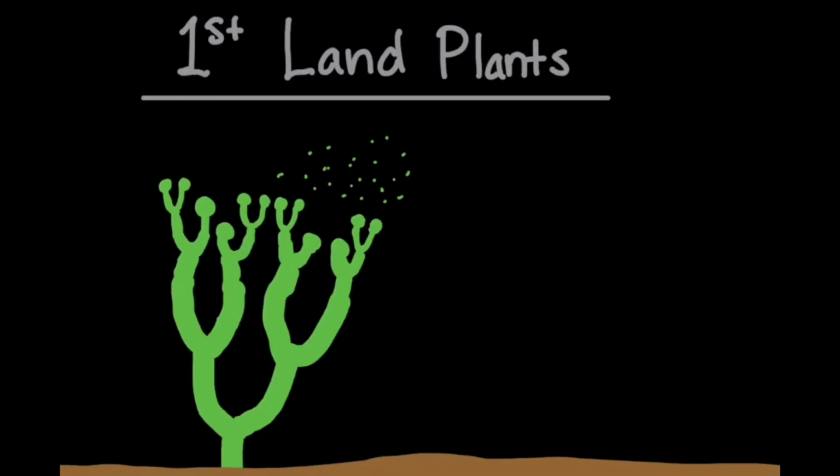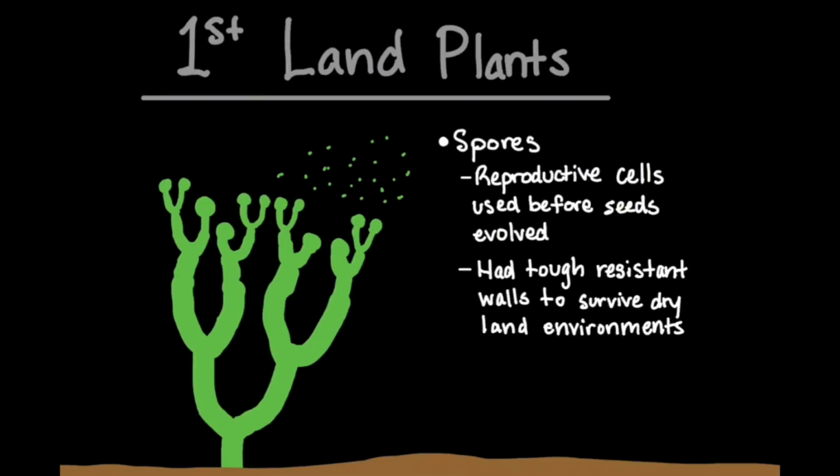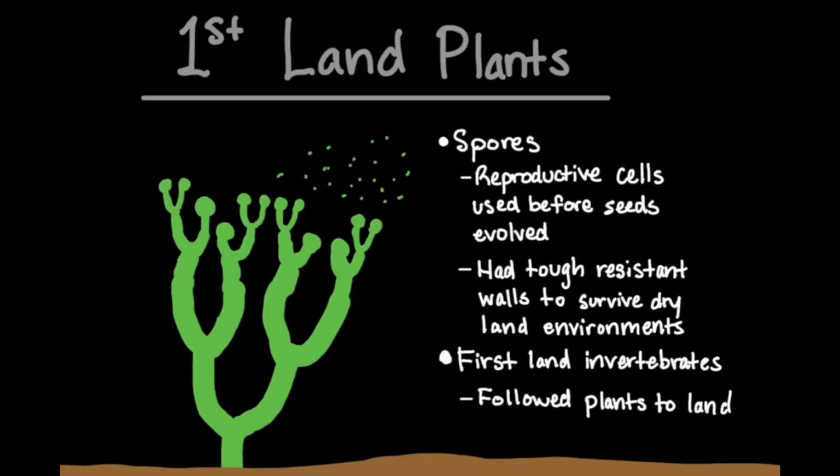At the end of the Ordovician, there is also the first evidence of plants. This evidence was fossilized spores. Spores were the reproductive cells used by plants before seeds had evolved. Spores are tough and have resistant walls to help survive dry environments, such as on land. Now that there were plants on land, small invertebrates, such as millipedes, followed on land.